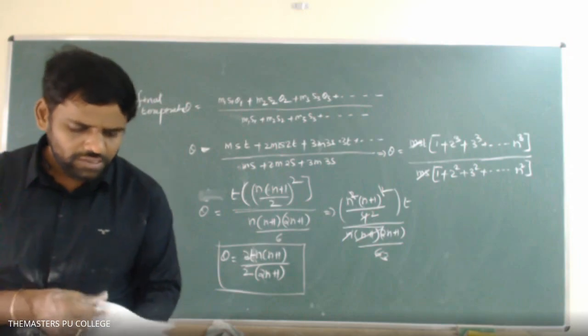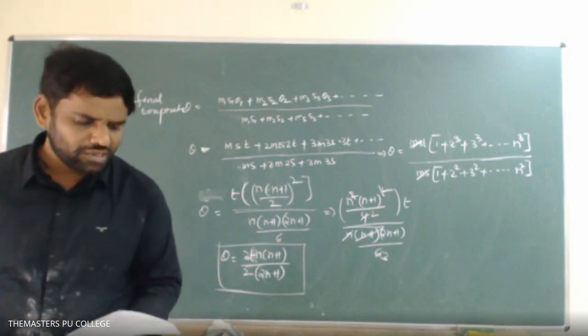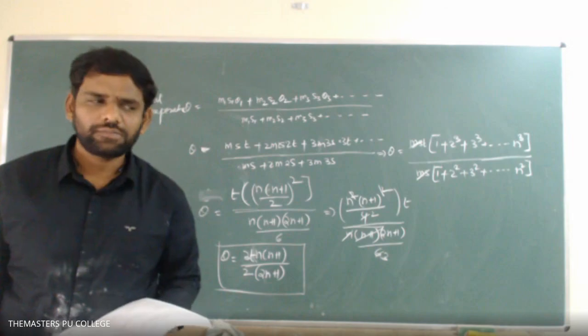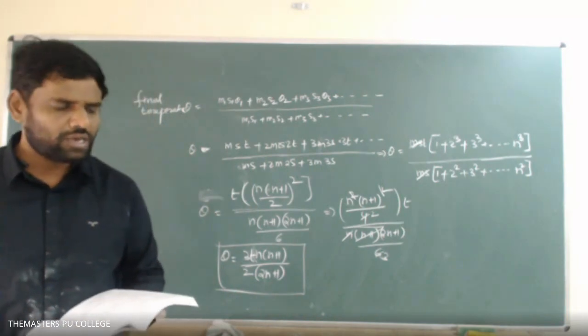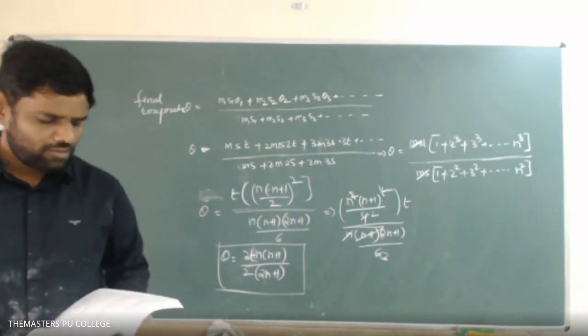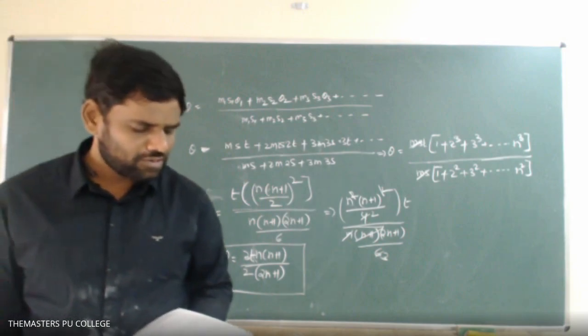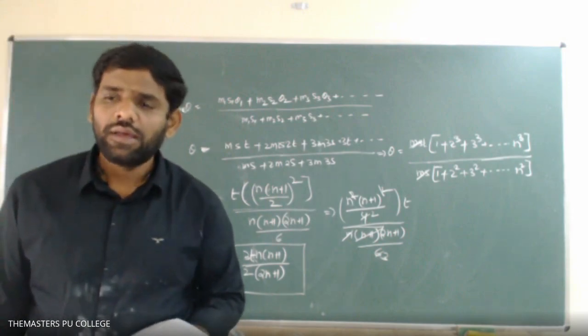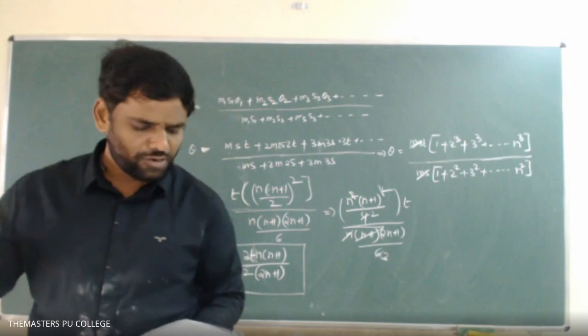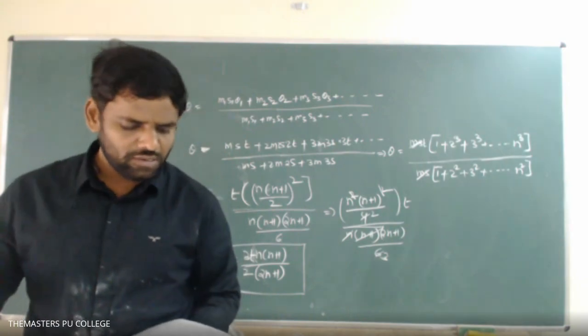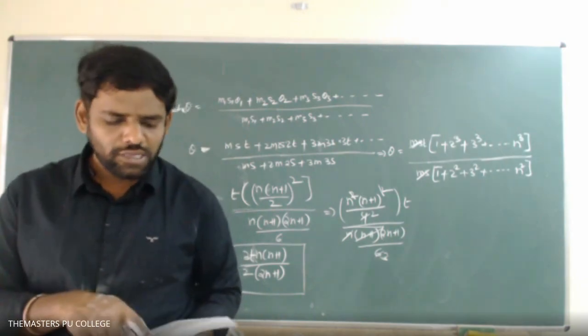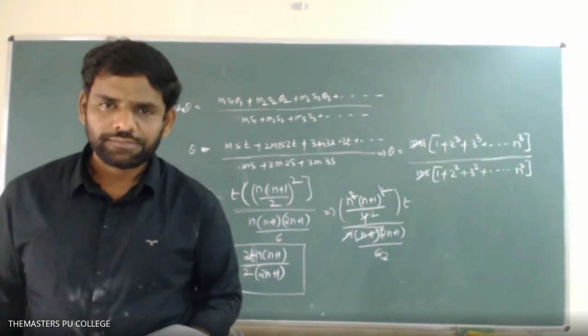See problem number 3 on page 1104, which is already solved. Students, on the starting day, one of the students asked what are the examples of variable specific heat.